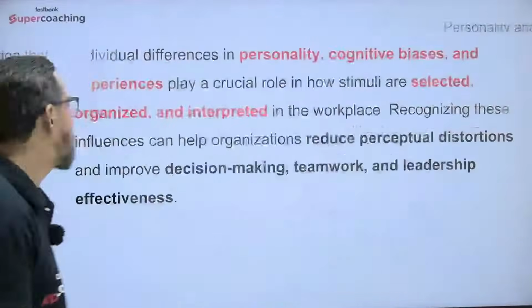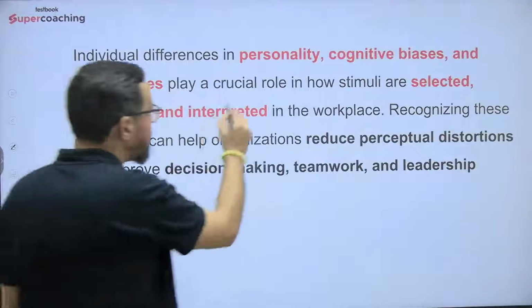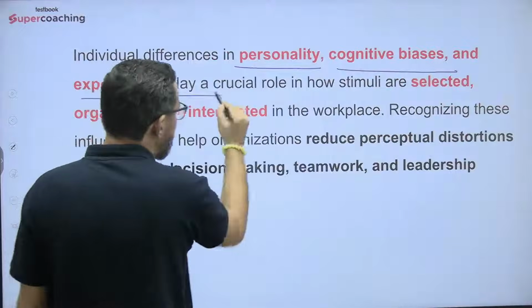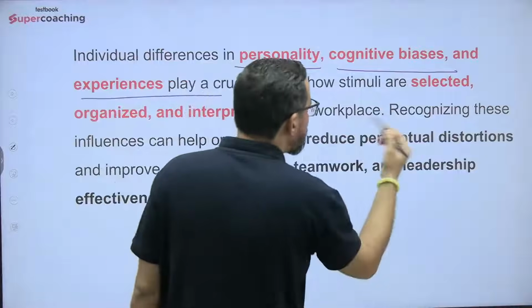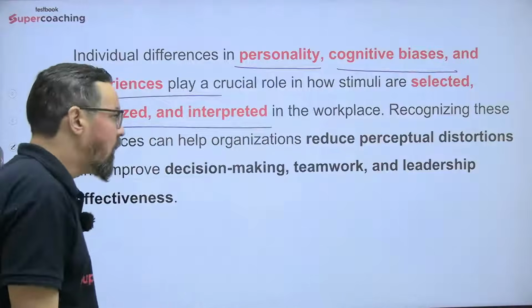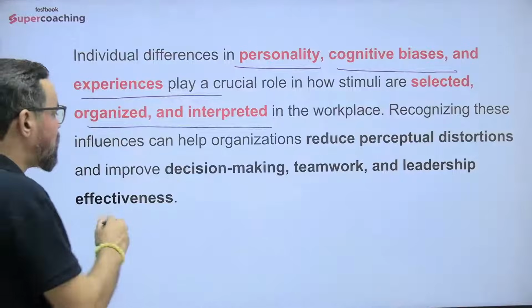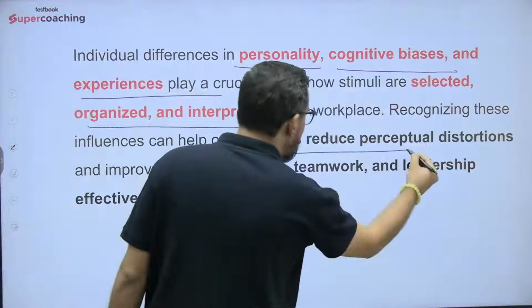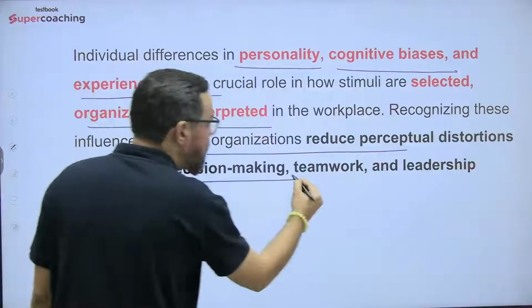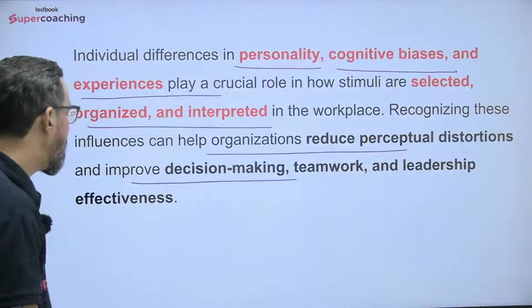Now the summary portion. Individual differences in personality, cognitive bias, and experiences play a crucial role in how stimuli are selected, organized, and interpreted in the workplace. Recognizing these influences can help organizations reduce perceptual distortions and improve decision making, teamwork, and leadership effectiveness.